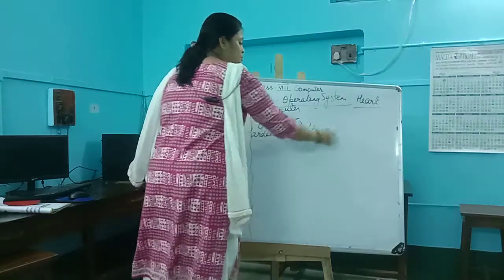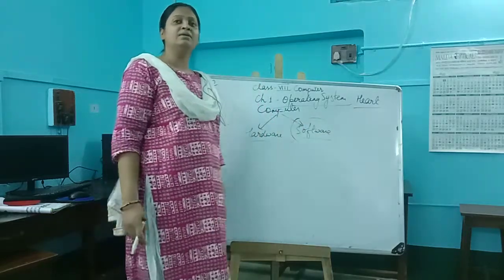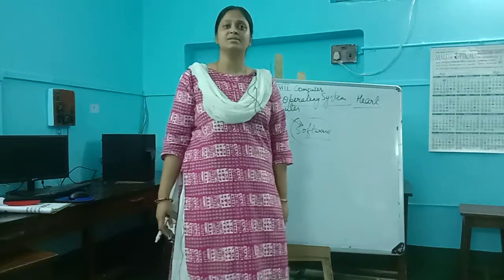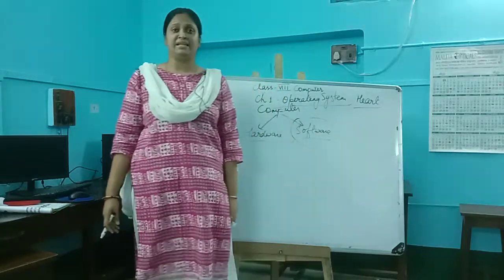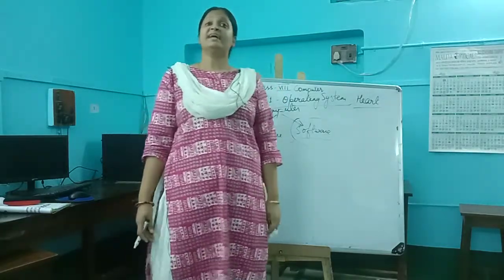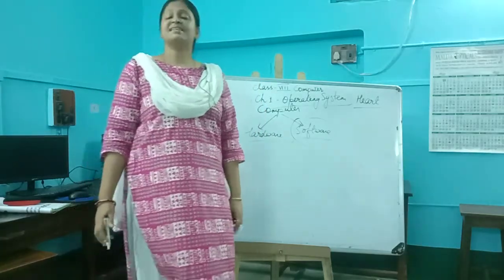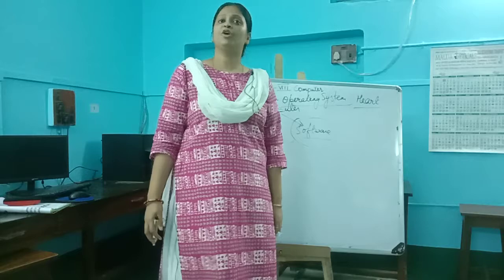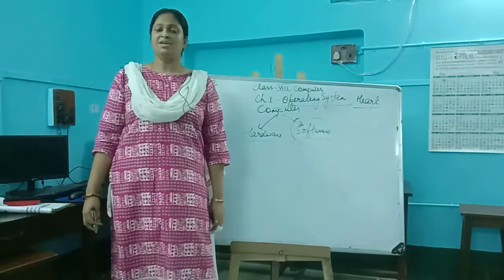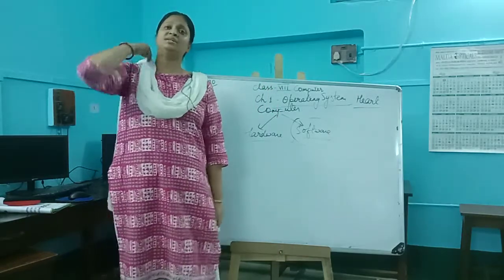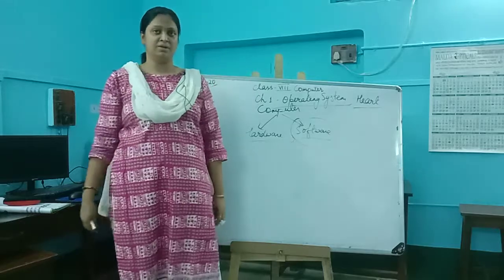Then what is software? Softwares are also part of computers, but they can only be seen, because they are the instructions which we give to computers to perform a task. Say for example, you want the computer to perform the addition of two numbers. So you have to instruct the computer that please add these two numbers.